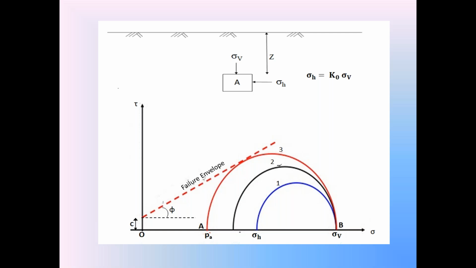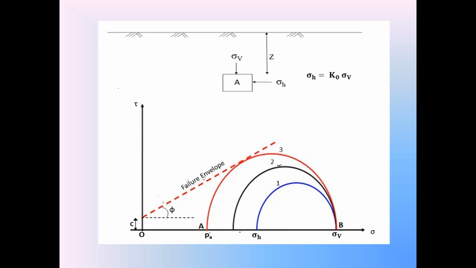So dear students, in today's class, we started Rankine's active earth pressure theory for cohesive backfill. First, by considering the backfill in rest condition, that is the first Mohr stress circle, no failure. When the active condition begins in the backfill, sigma H starts decreasing.